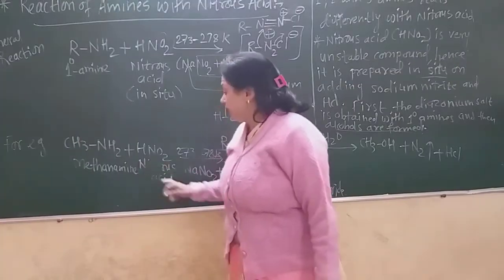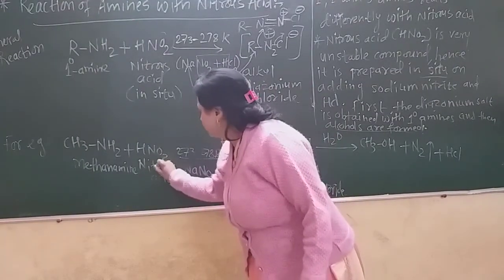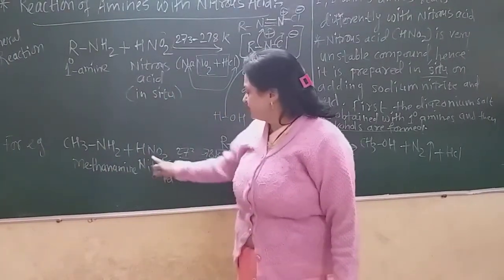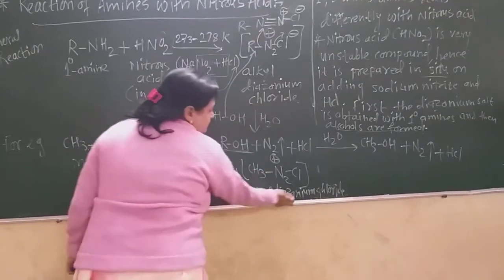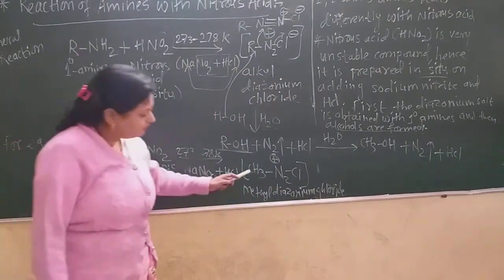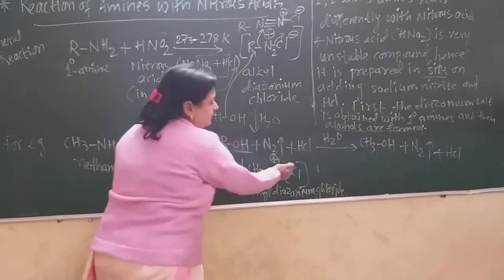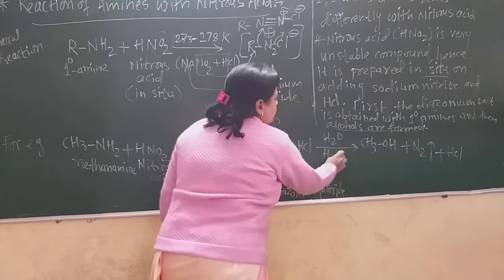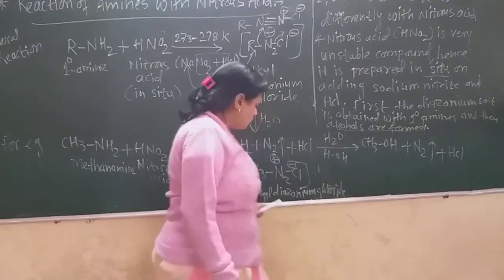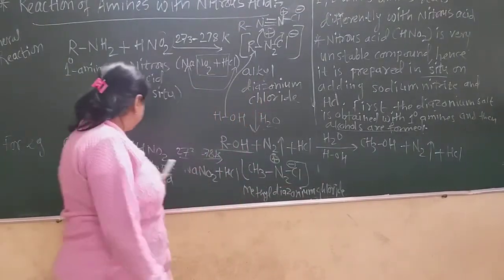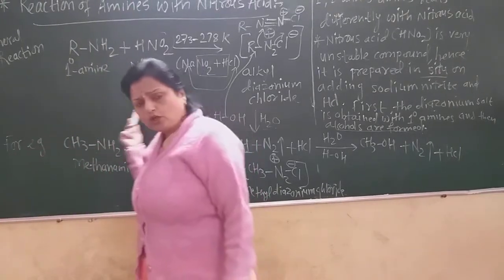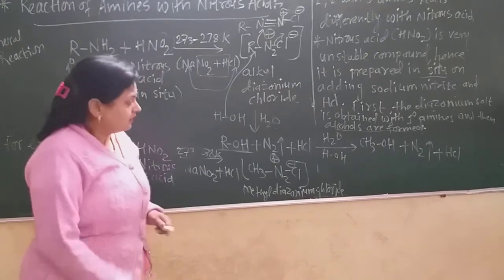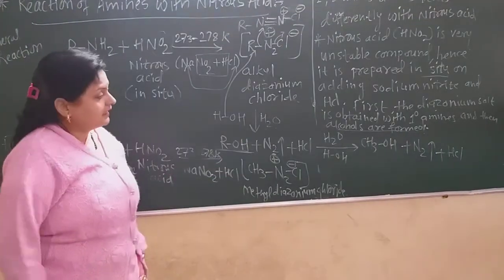Now see what happened. The actual reaction is also there. Now this is methyl amine, that is the primary amine, which reacts with nitrous acid. First it forms the diazonium salt. What is the name of this diazonium salt? Methyl diazonium chloride. Now it immediately reacts with water molecule HOH. There is formation of methyl alcohol. If there is an ethyl group in the starting primary amine, then ethyl alcohol is obtained. Corresponding alcohols are obtained in this reaction, and nitrogen and HCl are obtained as the byproduct.